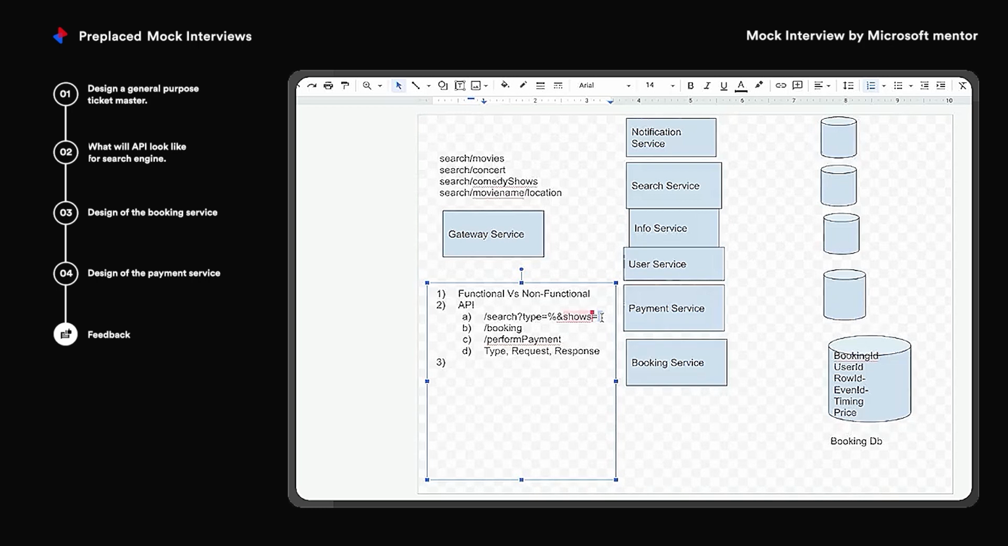See, that is your implementation details, right? You're not concerned about implementation details over here because you already have a scalable system, right? You can auto scale your system. Now, these parameters, movies, concerts, or comedy shows, are optional arguments. If let's say movies is present and concerts, comedy shows is not present, it will search only for movies. If only concert is present, it will search for concert.